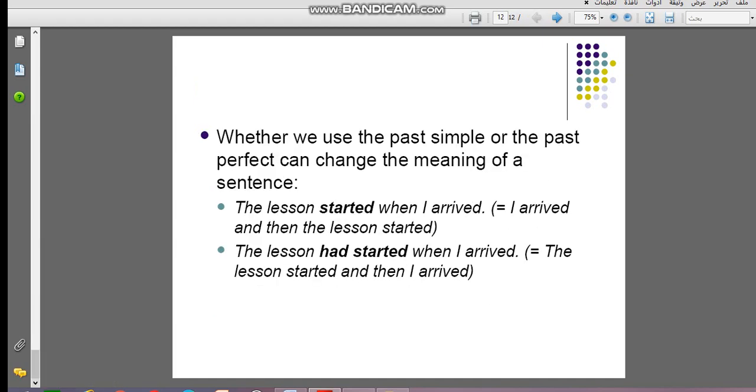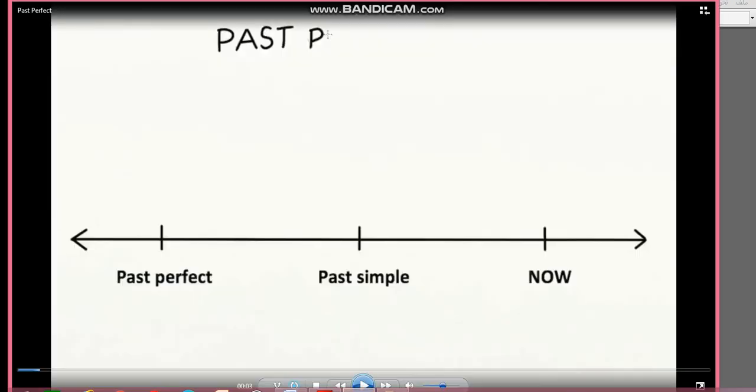Now let's move to another. Whether we use the past simple or past perfect can change the meaning of the sentence. Pay attention to when. The lesson started when I arrived: so I arrived, then the lesson started. The lesson had started when I arrived: so the lesson started and then I arrived. Different in meaning with when. Now we have a short video about the difference between past simple and past perfect. Let's watch together for a few seconds.